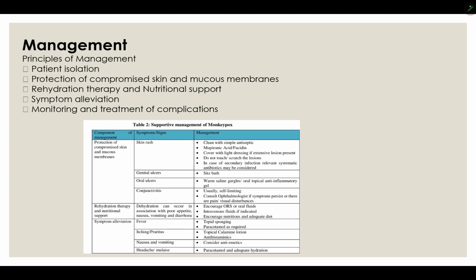So the management part. Principles of management are patient isolation. We should wear a PPE kit to protect ourselves from the infection. Protection of compromised skin and mucous membrane. Rehydration is very important.